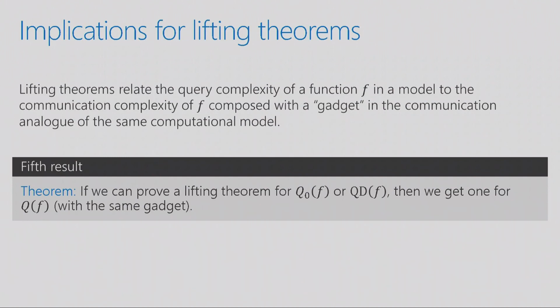And then we have to do a little bit of work to get rid of the fact that we use this indexing gadget, because we want the result to hold for the same communication gadget. But I'd say the key idea is just that this indexing gadget really changes the quantum distinguishing complexity of a function, but it does not change the quantum query complexity of a function other than by a log factor.